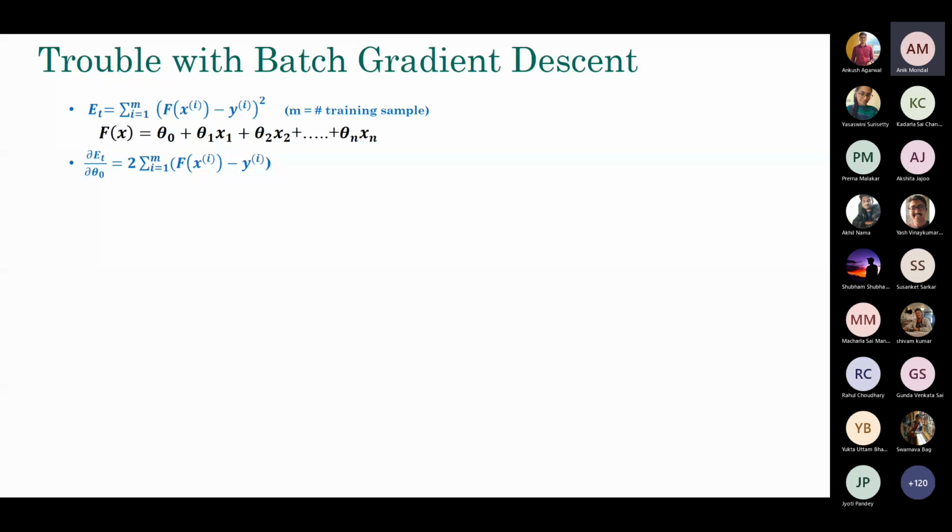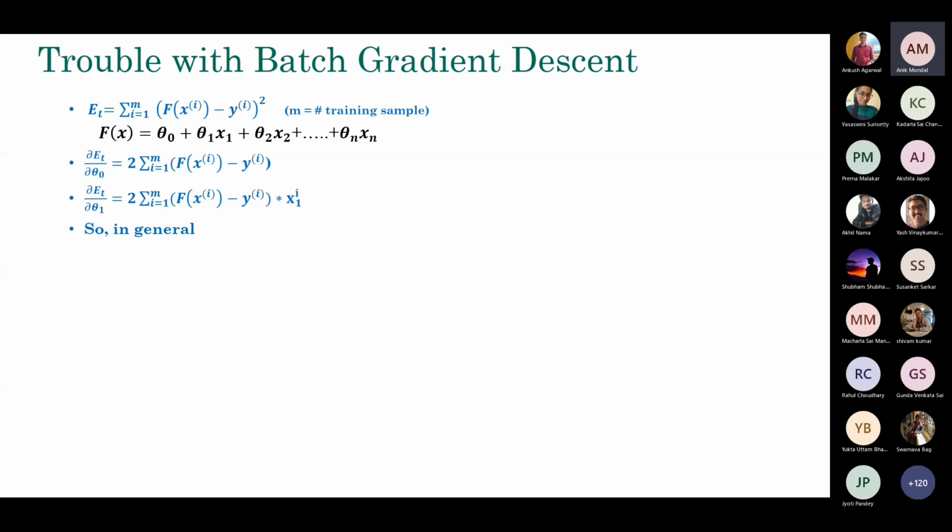Now I have to do this for all the parameters the model has. If I do this for theta 1, I get something like this. It comes straight from the function E, and you can do it just like high school calculus. So del E del theta 1 looks something like this.